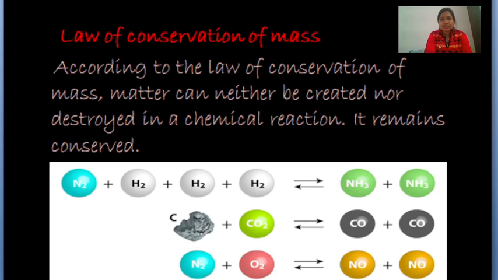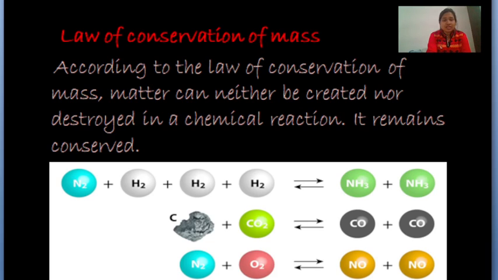So, to understand this, let's take a simple example from our day-to-day life. If we want to prepare a milkshake, we need some ingredients which we already have, like milk, sugar, chocolate, etc. If we mix all these ingredients together, we will get a very new dish, which is milkshake. So, from here we can conclude that we can prepare new substances or products from the things we already have. We just have to rearrange them in a new way or a new pattern. Let's see some examples.